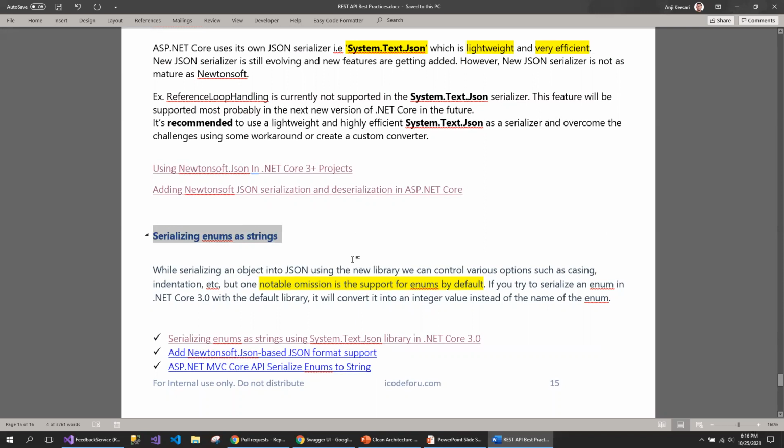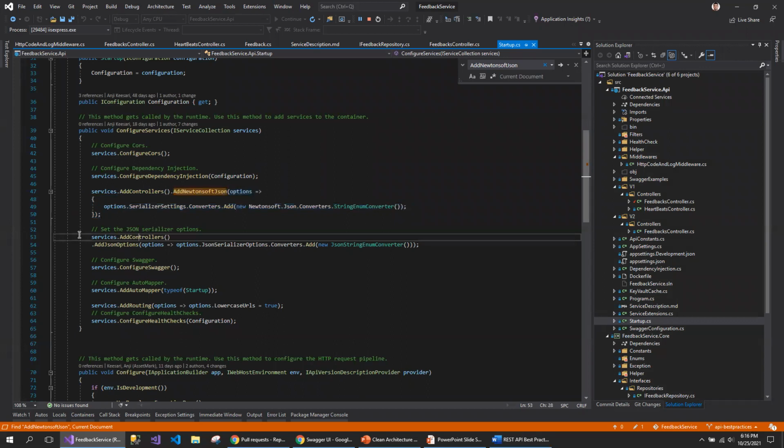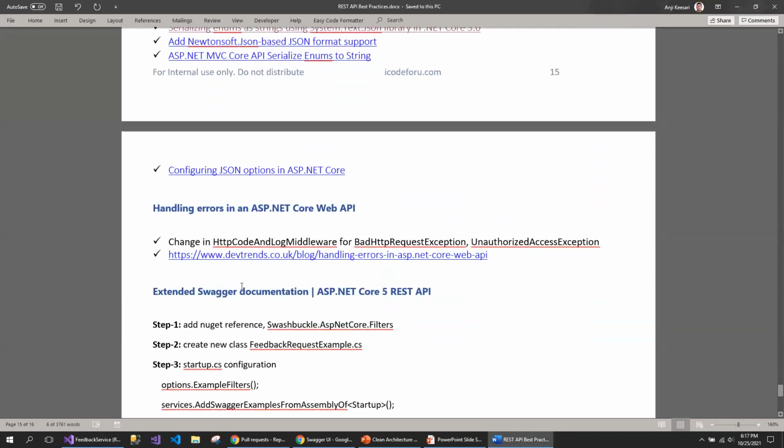I noticed that in the new library System.Text.Json, when you are converting from your object to enum type, it is always converting into an integer, not the actual value. In order to fix that, I had to add this piece of code, which serializes with the serialize options. These are the two lines of code I've added since the last change.